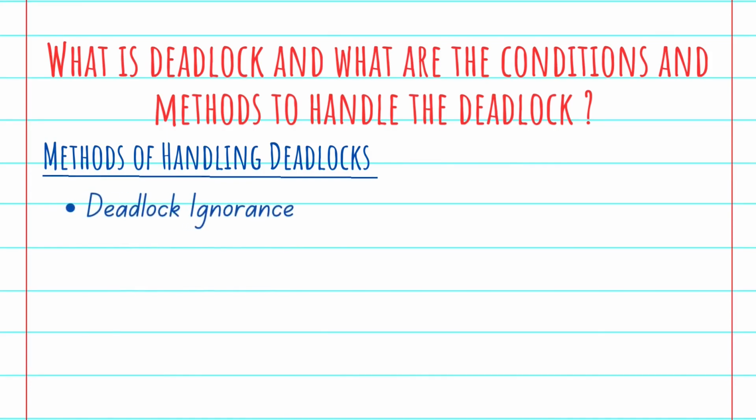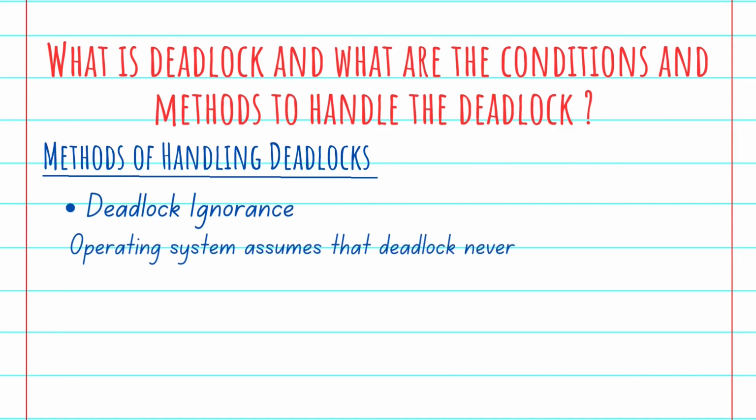The first one is very simple in term, that is ignoring the deadlock. In this approach, the operating system assumes that deadlock never occurs and it simply ignores the deadlock. This is used by many operating systems, mainly for end user use. This approach is best suited for a single end user system where the user uses the system only for browsing and all other normal stuff.